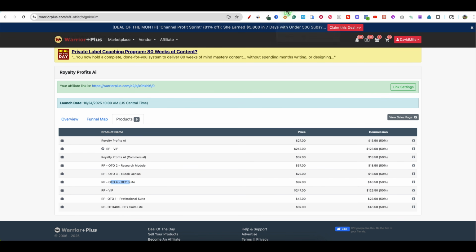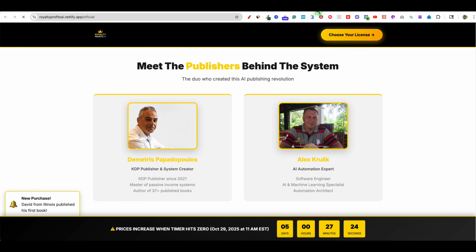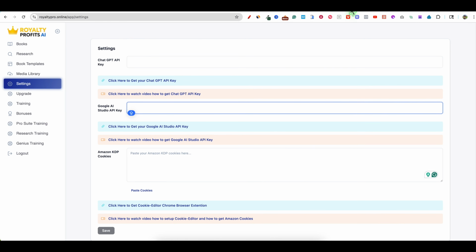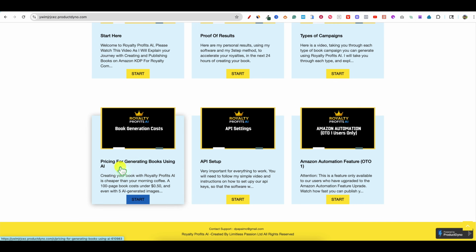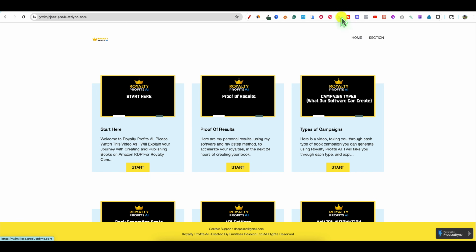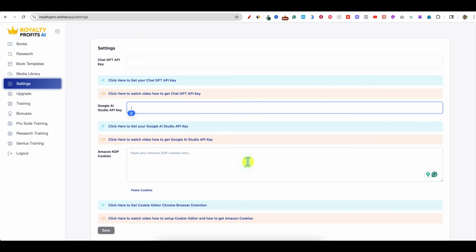I'm not going to be showing you the automation, but they do have a way that you can put in code right here, and they show you how to do it very easily. A couple clicks, paste in your cookies right there, and then you can publish this. I at least recommend watching some of the training where he shows you, in one of these modules, the publishing part, like how to publish. And when he's showing you how to publish, he actually does it manually and shows you how long it takes.